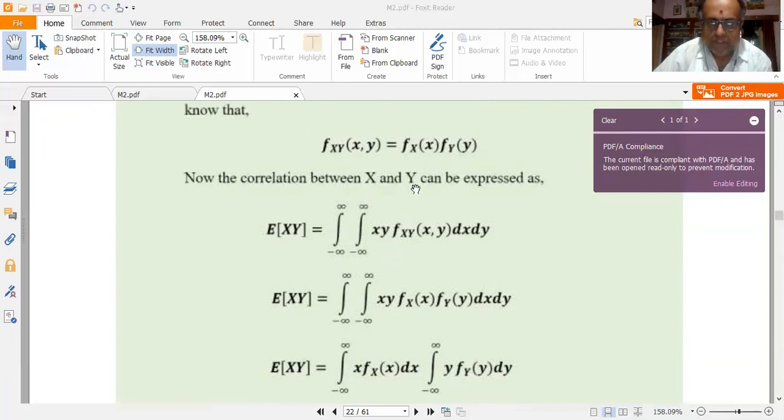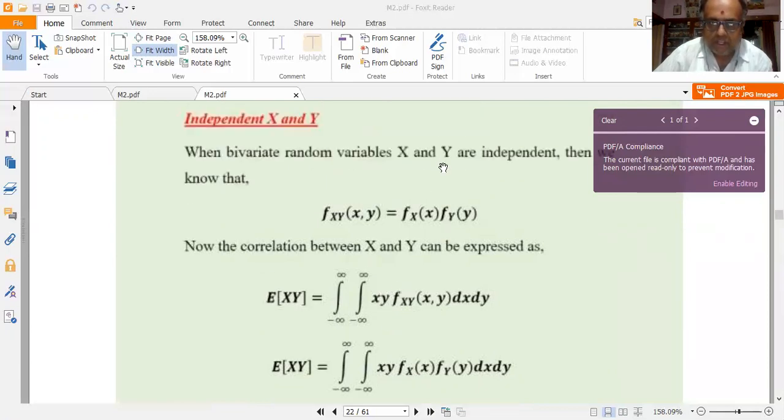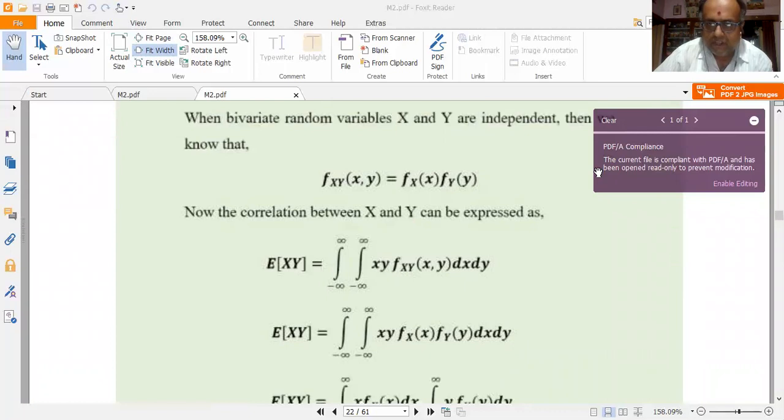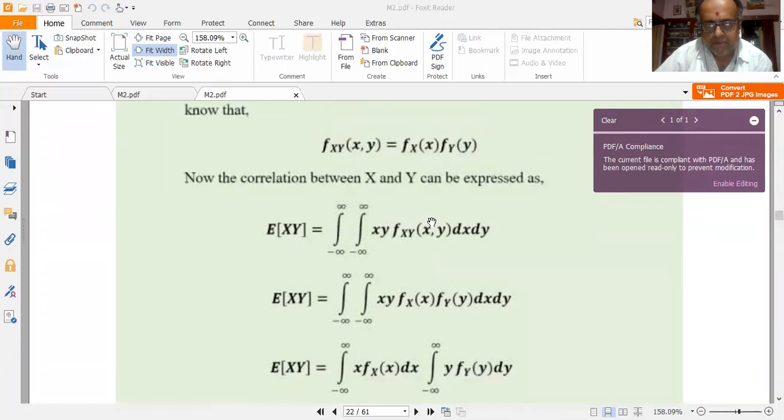Okay, now use this formula. If x and y are independent, then I have fxy of x comma y, the joint PDF, expressed as the product of the individual PDFs of x and y respectively. That is, fxy of x comma y is equal to fx of x into fy of y. So replace fxy of x comma y by this formula. If I do so, I get E of xy is equal to the double integral from minus infinity to plus infinity of xy into fx of x into fy of y dx dy.